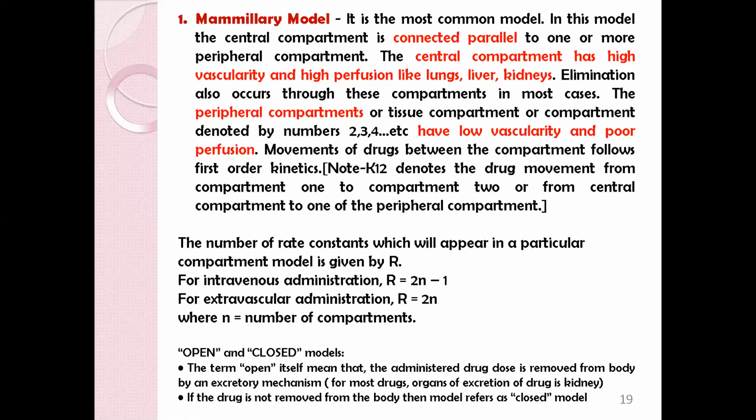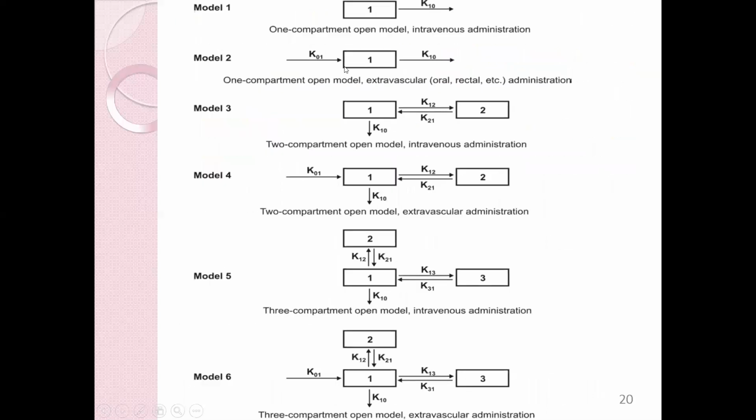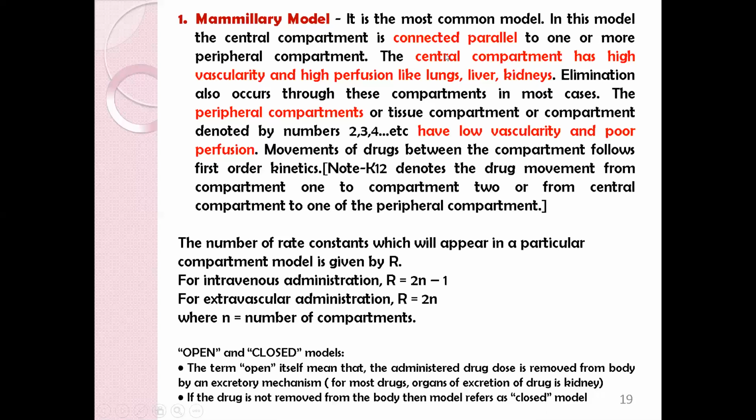But in case of extravascular administration, the number of rate constants is 2n, where n is the number of compartments. So we'll see the second case. Here the compartment is 1. So you can say 2n will be 2 into 1. So you can see here there are 2 rate constants. Okay. So similarly they have calculated.